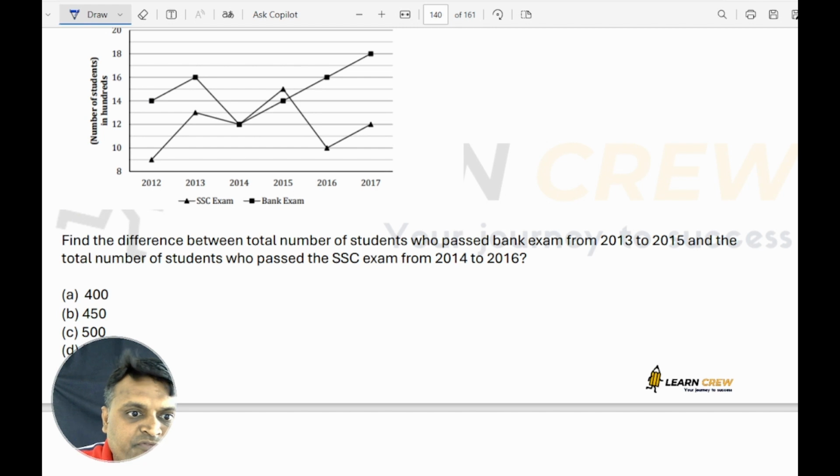Now, find the difference between the total number of students who passed bank exam from 13 to 15 and the total number of students who passed SSC from 14 to 16. So, 16 plus 12, 28 plus 14, 42 minus 12 plus 15, 27 plus 10, 37. 4200 minus 3700 is 500. So, the answer is 500.